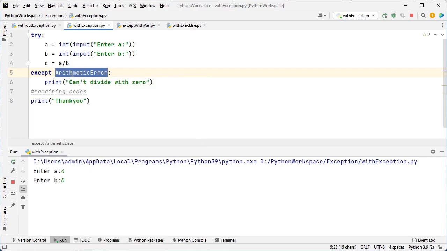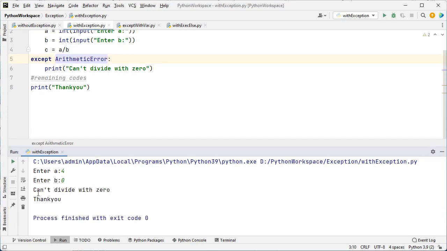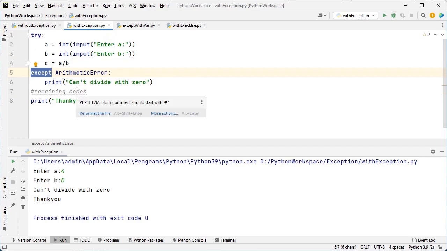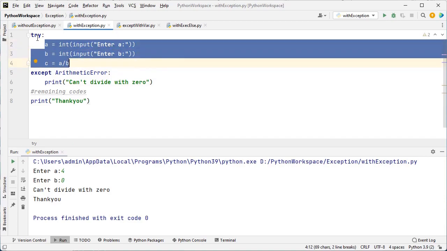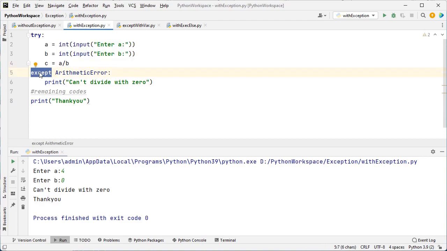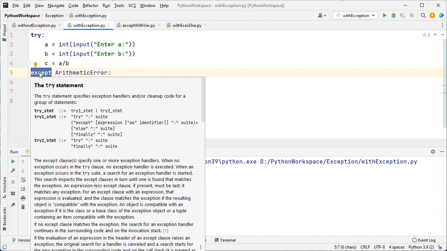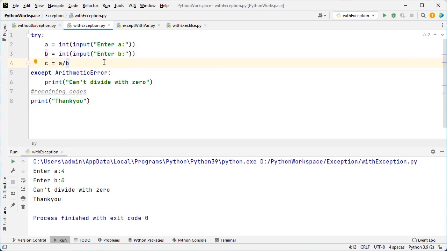Here I have used the inbuilt exception class ArithmeticError. Now, what is the result? Cannot divide with 0. So this except block is responsible for handling the runtime error. We have to place the suspicious code inside the try block. This try block might throw an exception. If the try block raises the error, this except block catches and handles the error. I hope you all understood the execution flow of this program.